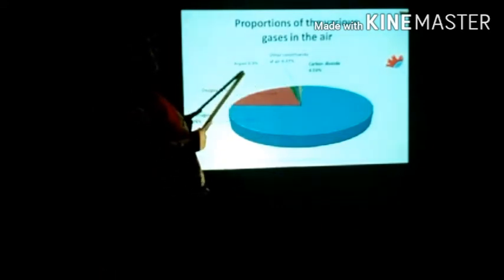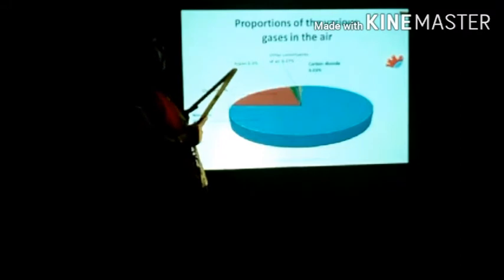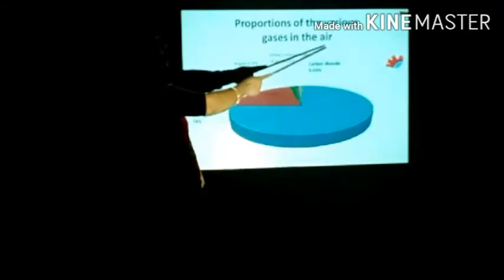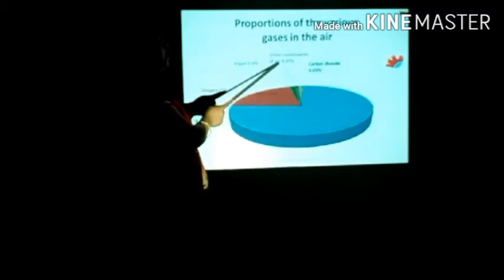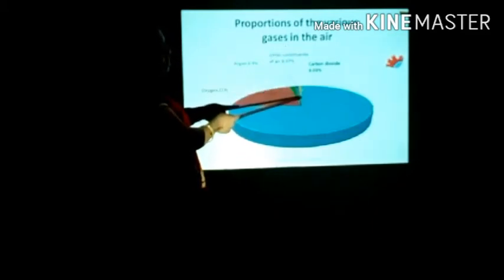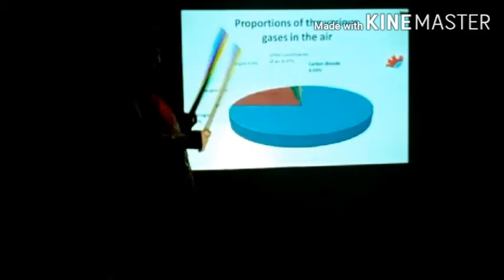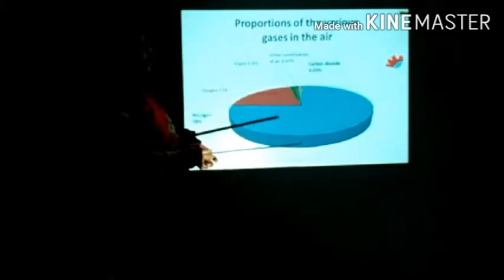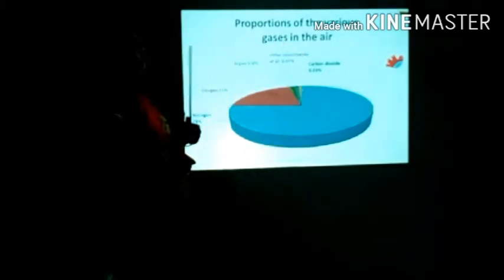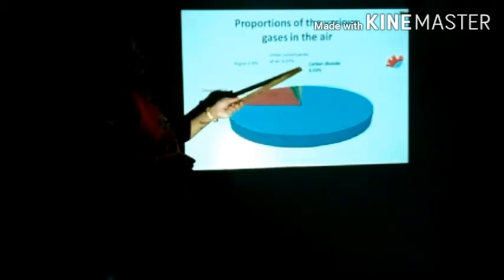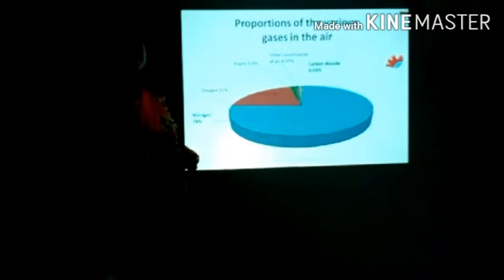After oxygen there is argon, which occupies 0.9% in the atmosphere or in the air. After that there are the other constituents of air, that is 0.07%, which is shown with the purple color. In that, other constituents include inert gases and water vapor; all those things come in the 0.07%. And here you can see the blue part, which shows 0.03% of carbon dioxide.